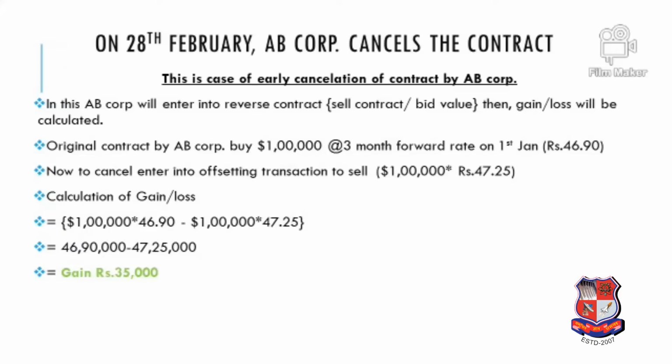Early honor could be possible, that is option B could be possible, where we pay this $1 lakh a little in advance, and that is why we cancelled the original 3-month contract and purchased on the spot market in February. Rollover can be where we have to make payment after some time, not on the decided time, that is March, maybe we have to pay a little late. But cancellation means now we don't want this $1 lakh.